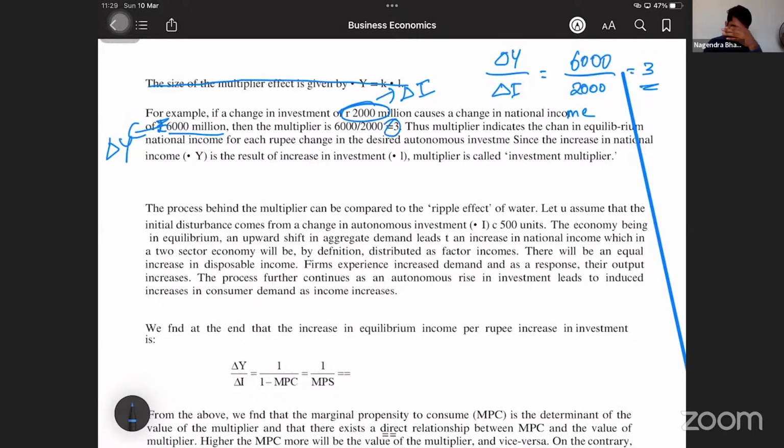Thus, the multiplier indicates the change in equilibrium national income for each rupee change in the desired autonomous investment. Since the increase in national income, that is delta Y, is the result of increase in investment, delta I, the multiplier is called the investment multiplier.